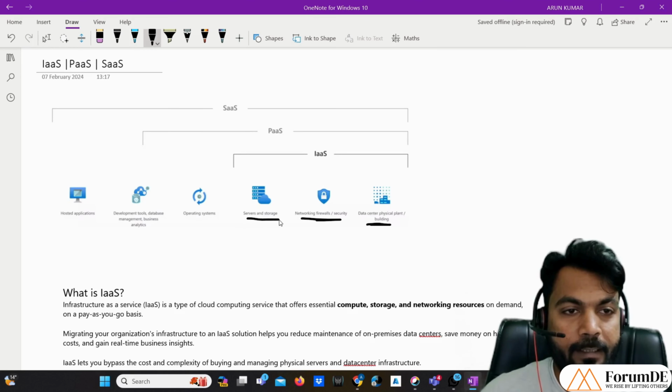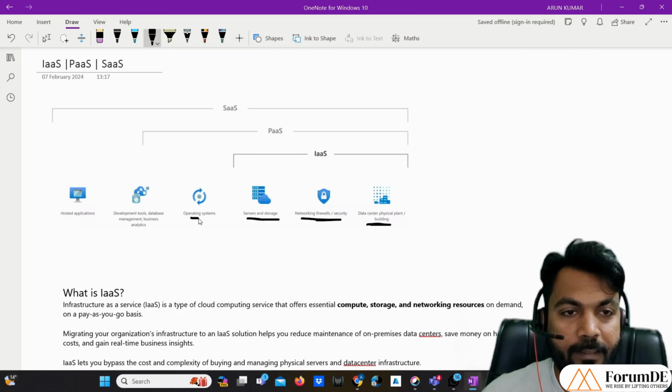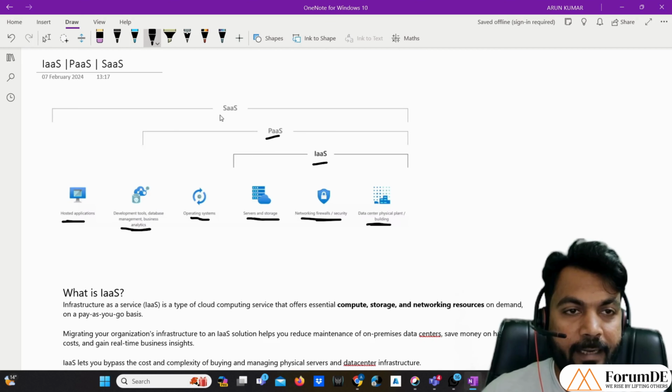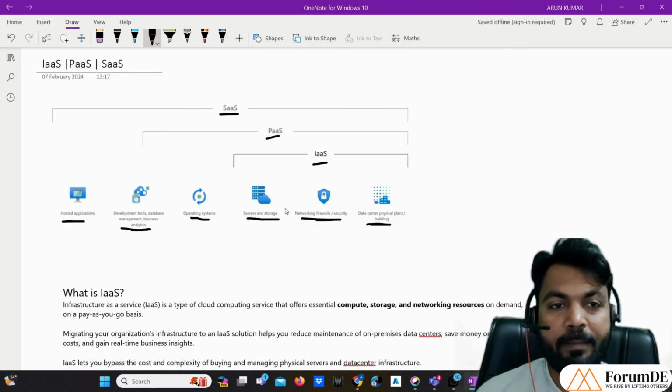Now we have something called servers and storage. These are servers on which your data is kept. Apart from this, we have the operating system like Windows, Unix, all those operating systems. Then we have development tools, database management, and business analytics. And then we have one more thing that is called hosted application. So IaaS, PaaS, and SaaS have been divided with the help of these measures.